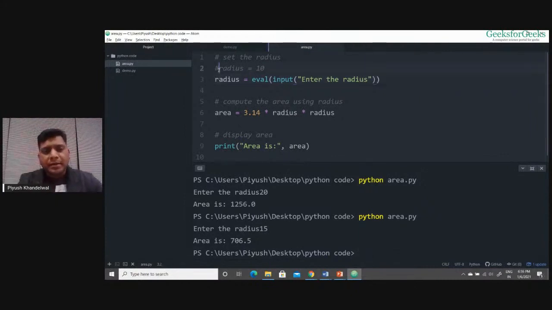But if you see, the only difference was here. Here I was setting the radius to 10, and here I'm writing this somewhat complex statement, right? So first we need to understand what I am doing over here. Let me tell you what this is and why this simple piece of statement is making my program very flexible and very configurable, right? It is not rigid, like the first program. So let me explain to you what this is.